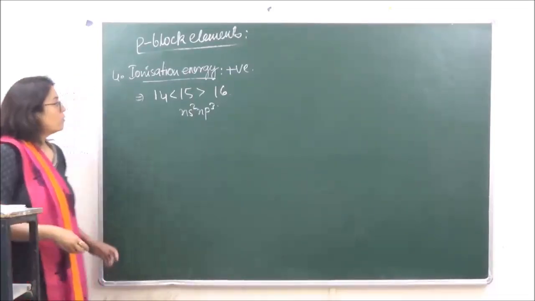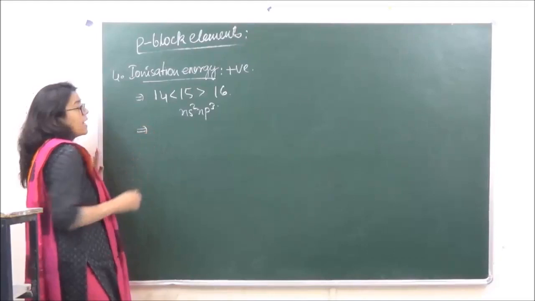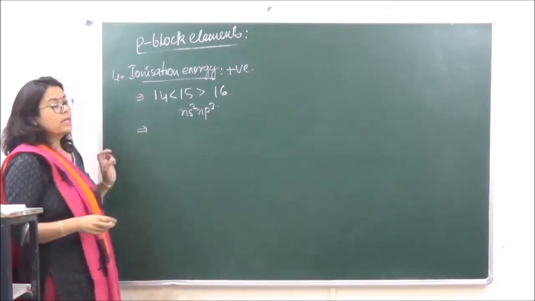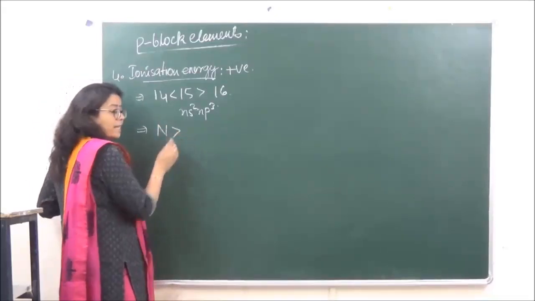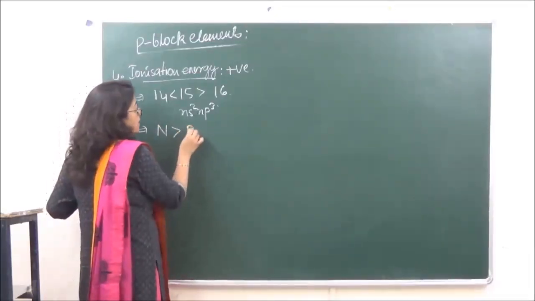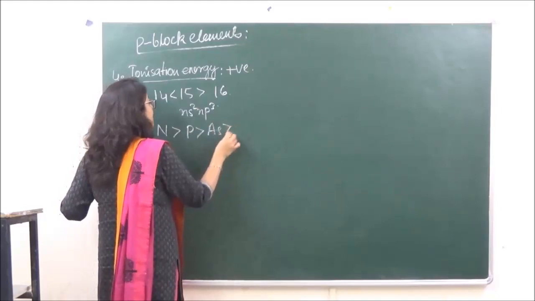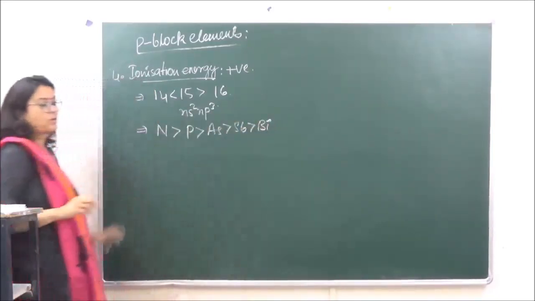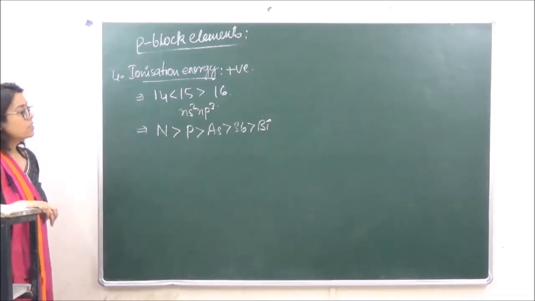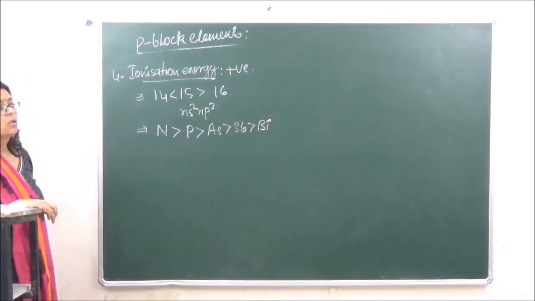However, when we are moving down the group, the ionization energy will keep on decreasing. So nitrogen has the highest value of ionization energy, then phosphorus, then arsenic, then antimony and then bismuth. The reason here is the increase in size.